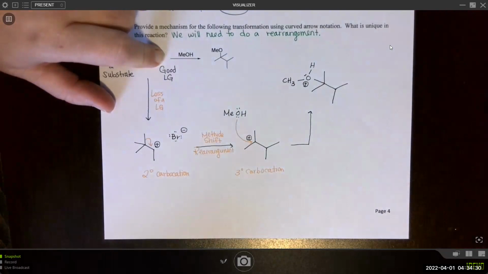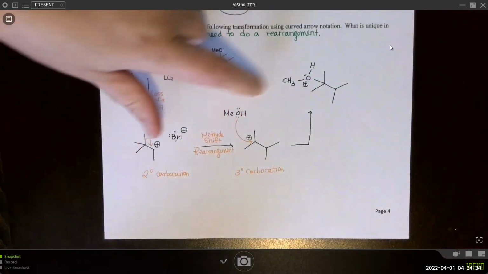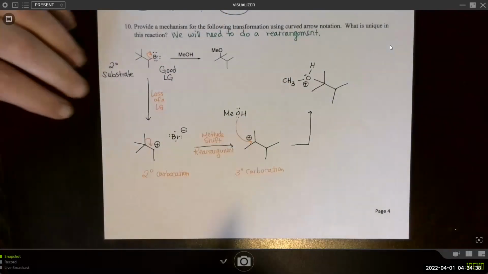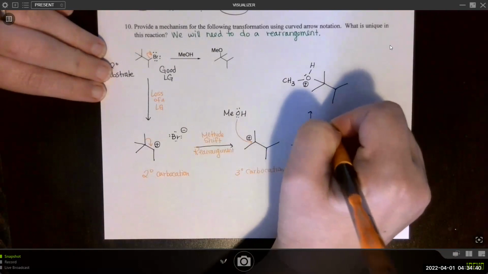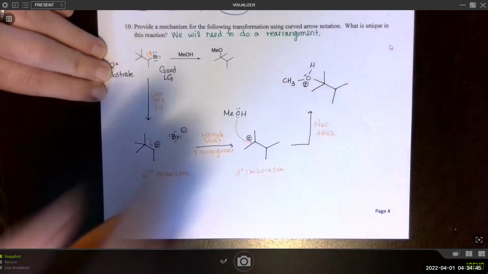Be sure to draw exactly what is formed, right? This methanol had 2 bonds before. Now it's going to have 3 bonds and a positive charge. This is not neutral yet, so we are not done.